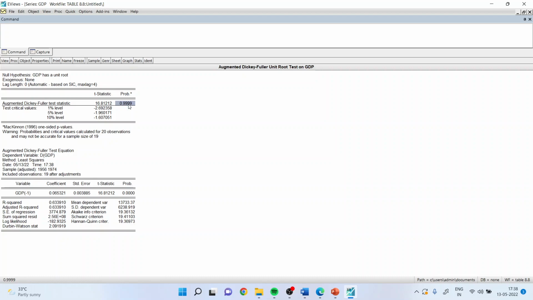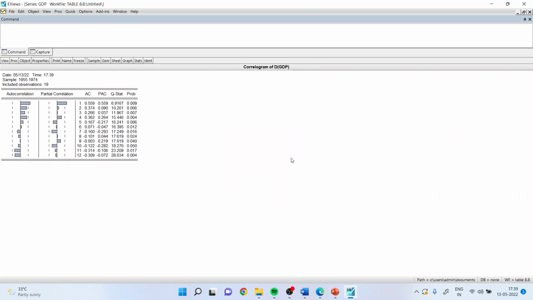Now you carry out this test at first difference. First of all, let us see whether we are getting proper results in the correlogram or not. So for this, you go to view, correlogram, and now make this first difference. Click OK. All the p-values still are less than 0.05 and still the data is non-stationary.